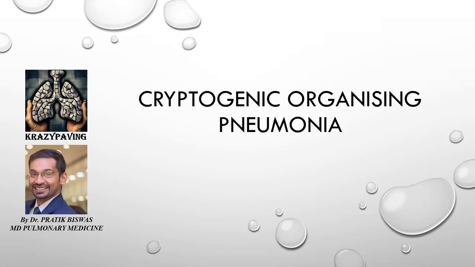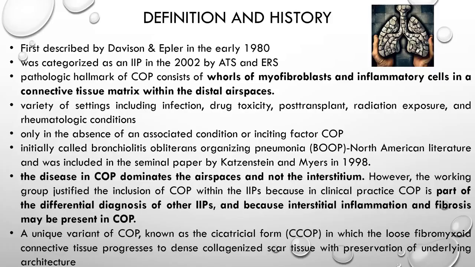Today we'll be discussing an acute or subacute variety of interstitial pneumonia, that is cryptogenic organizing pneumonia. Although first described in the early 1980s, it became a part of the IIPs in the year 2002 by ATS and ERS. The pathologic hallmark of COP consists of whorls of myofibroblasts and inflammatory cells in a connective tissue matrix within the distal air spaces.